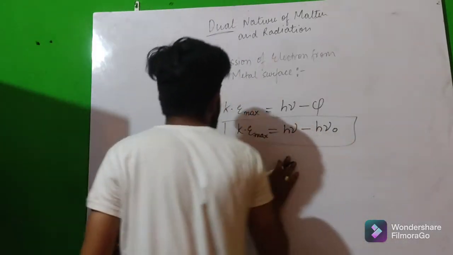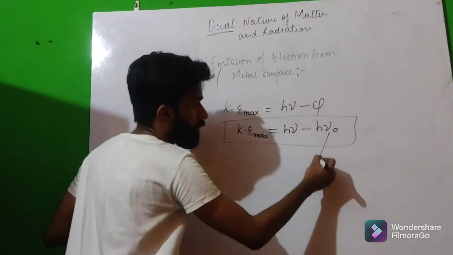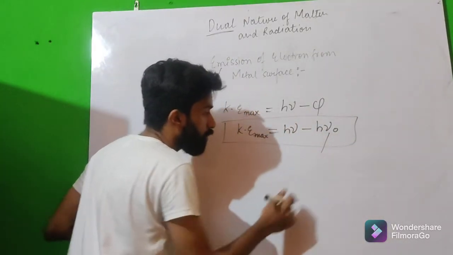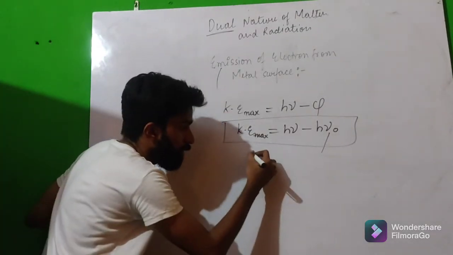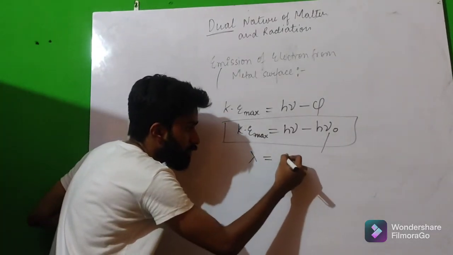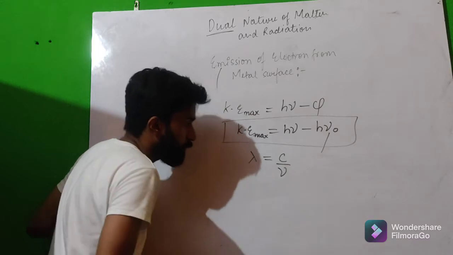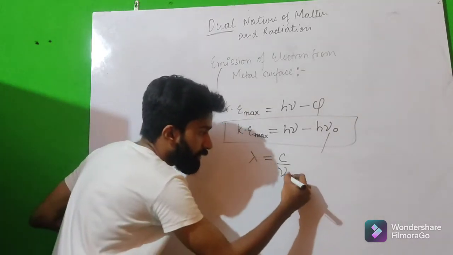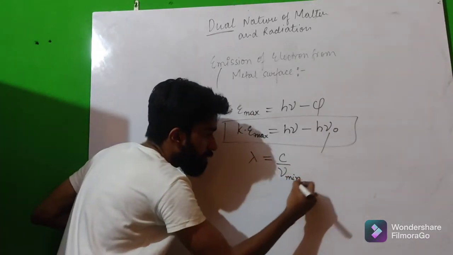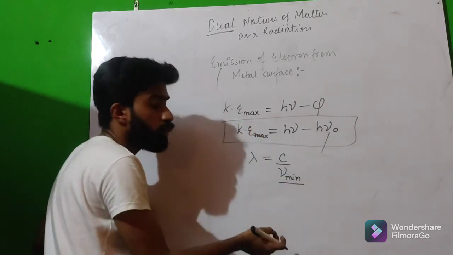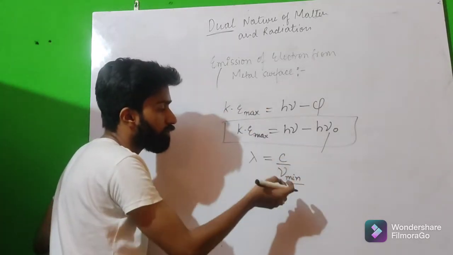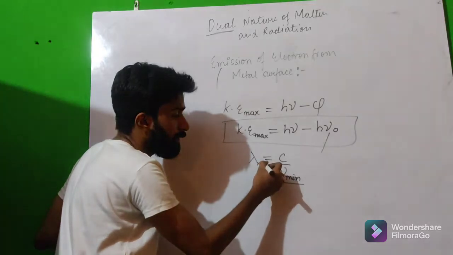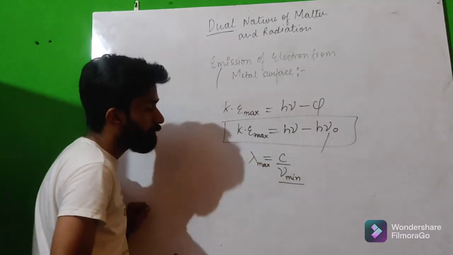Okay, so if we talk about the frequency, then we also talk about the wavelength, because wavelength is equal to c by nu. If we needed the minimum frequency to remove electrons from the metal surface, then we need the wavelength as maximum.